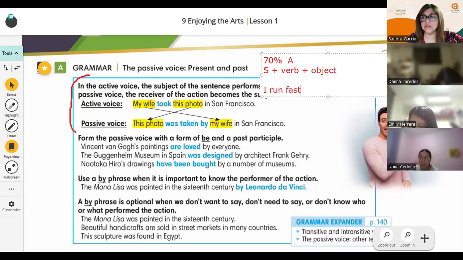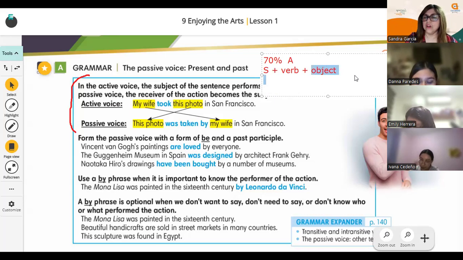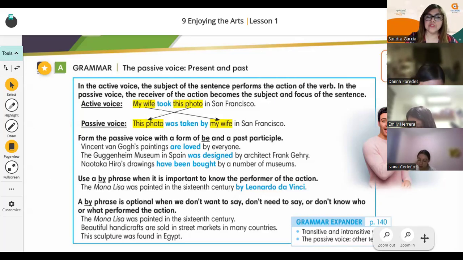So this is rule number 1. You can transform a sentence into the passive voice when the sentence has an object. Without an object, you cannot do it. It's not possible. Then the example is very clear. My wife took this photo in San Francisco.